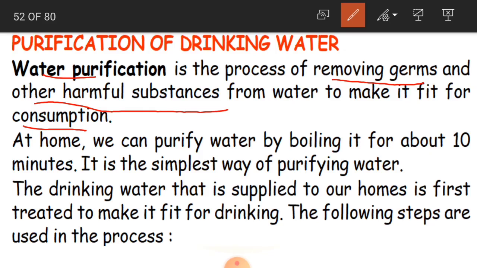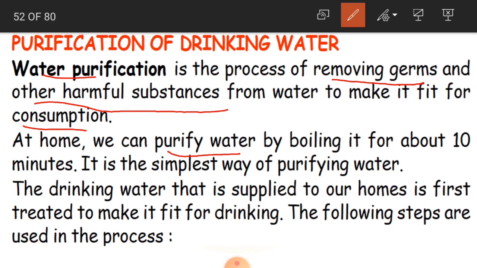Okay children, and how do we purify the water at home? We can purify water by boiling it for about 10 minutes. It is the simplest way of purifying water. So normally children, you might have observed at homes, we have different methods of purification of drinking water. One easiest method of purifying water is, we'll just boil the water for 10 to 15 minutes.